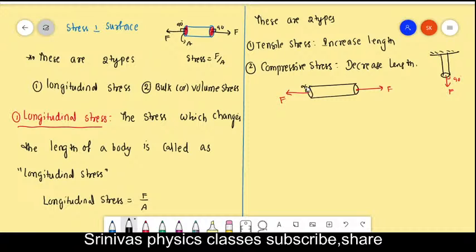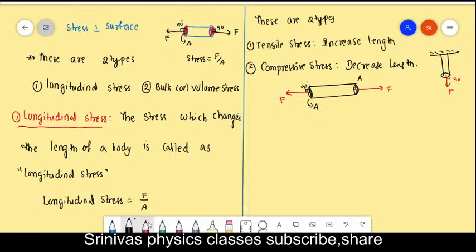If the stress increases the length of a wire, that is called a tensile stress. If it decreases, that is called the compressive stress. Okay, clear students? Any query? If you have any doubt, write in the chat box. Next one, longitudinal stress completed.